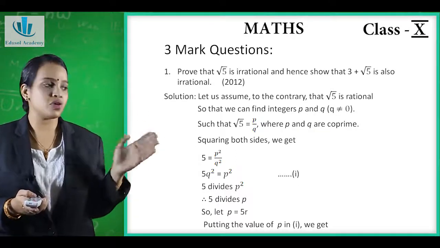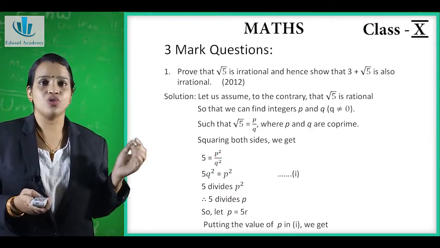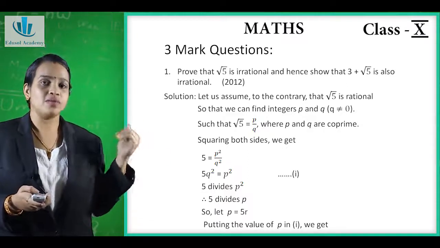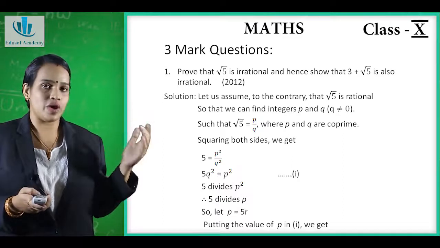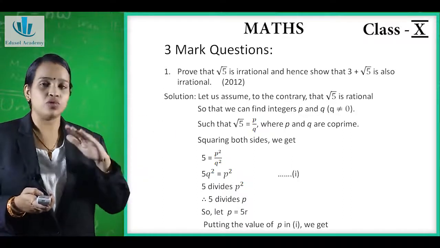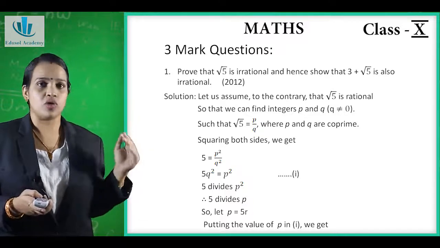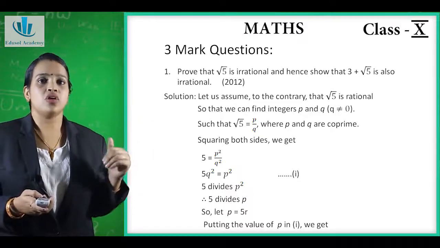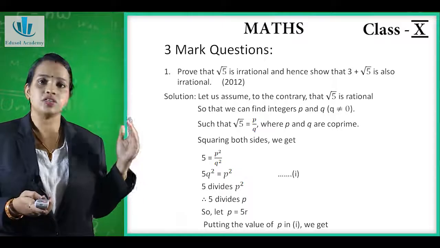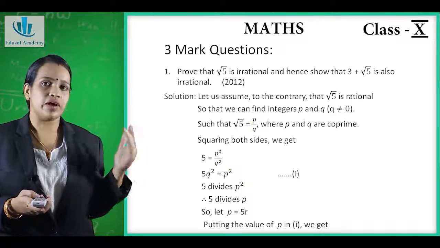Now what we will do? We will square on both the sides. So when we square root 5, it becomes 5 is equal to p square upon q square. When we take q square on the other side, it becomes 5q square is equal to p square. We will take it as equation 1. Now 5 divides p square, that is, 5 divides p.